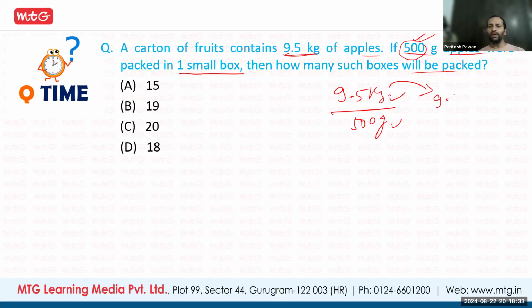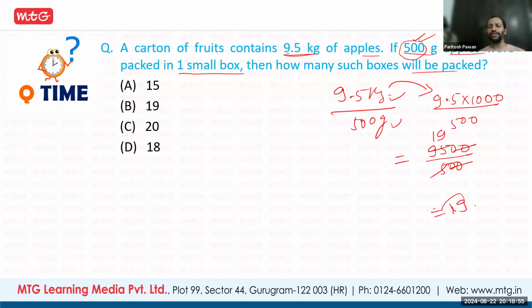So it will be multiplied with 1,000 when kg is converted into gram. 9.5 multiplied with 1,000 will be 9,500 divided by 500. 0 and 0 are cancelled. So that is 19. So total 19 small boxes can come inside this big carton.